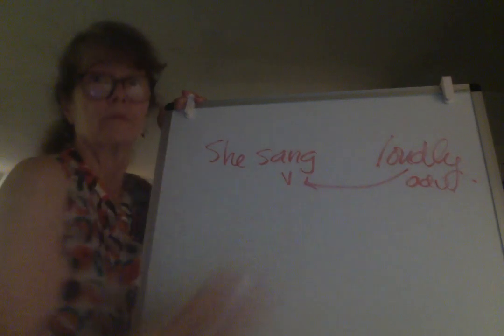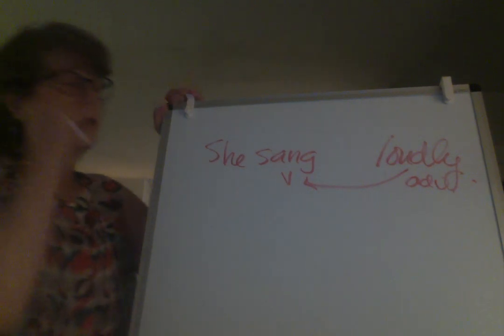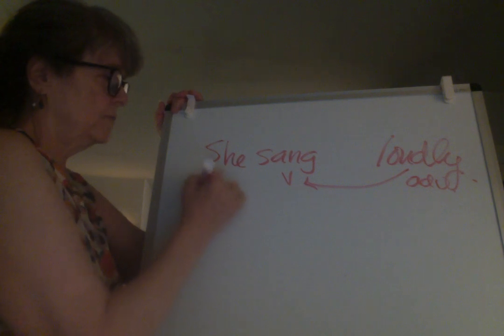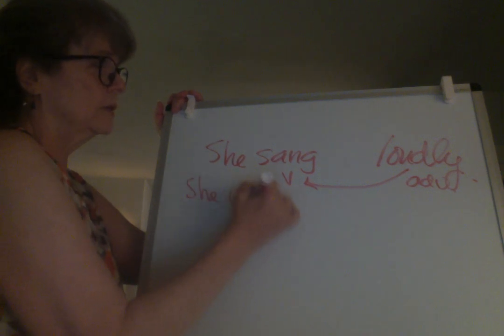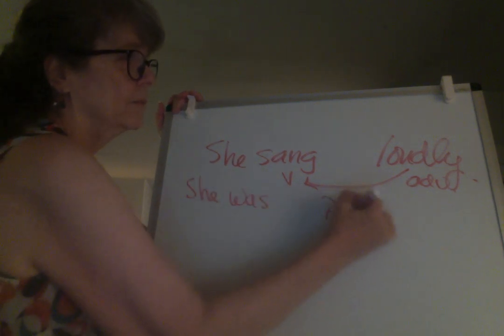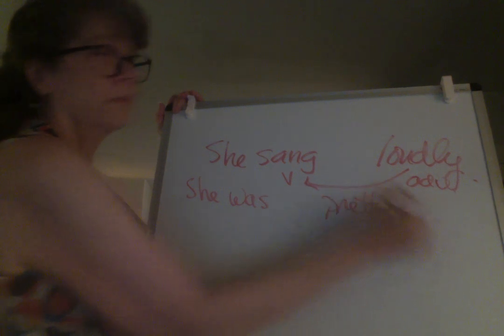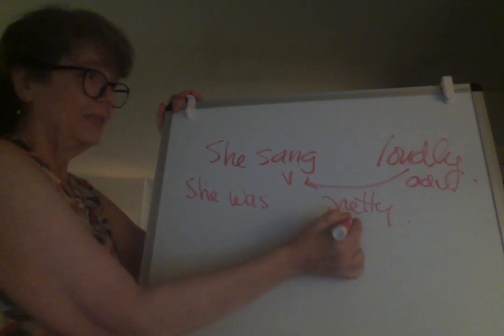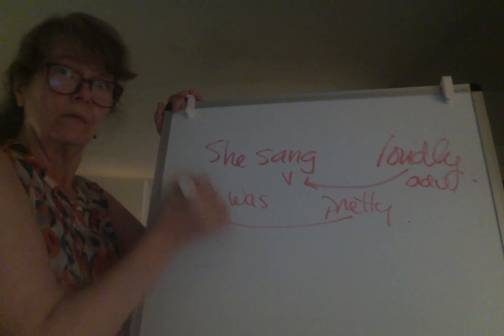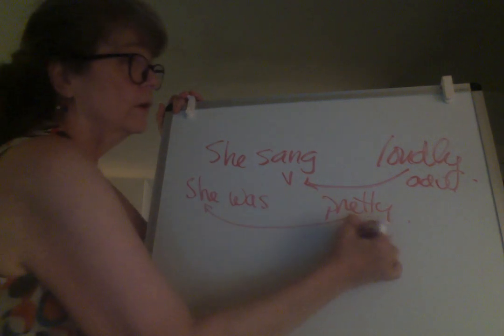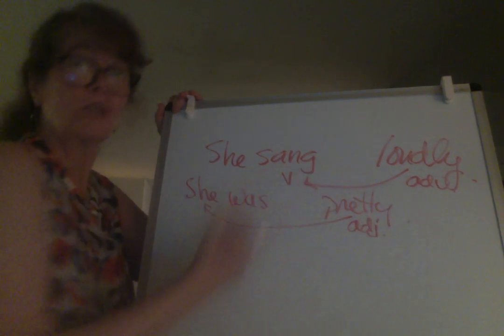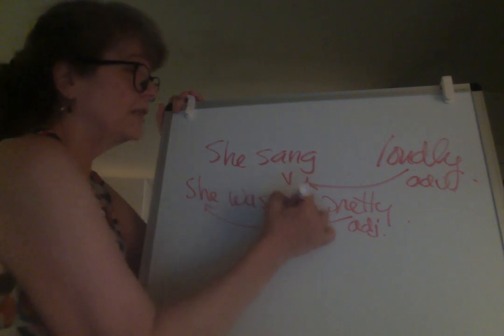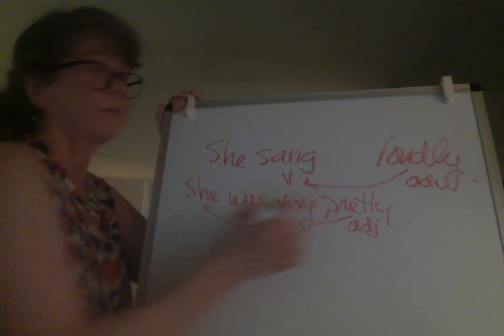If I say she was pretty, this is describing she. She's a pronoun, so this has to be an adjective. What if I say she was very pretty?